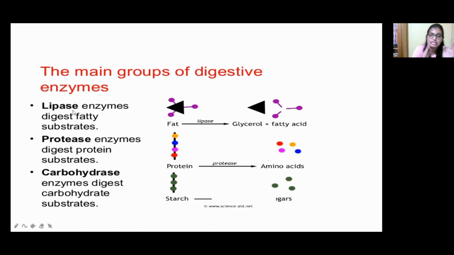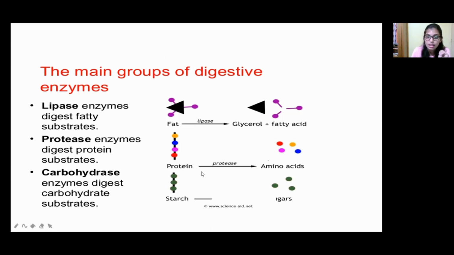Now the main groups of digestive enzymes. Lipase: the name itself says it will digest lipids, that is fatty substances. Protease helps to digest protein molecules. Carbohydrase helps to digest carbohydrate molecules. See here, this is fat; with the help of lipase it will break down into glycerol and fatty acids.